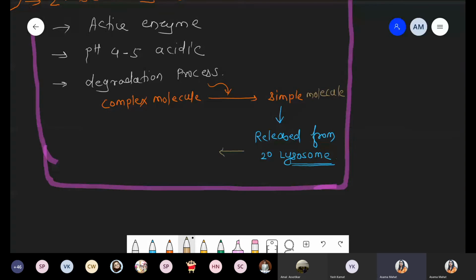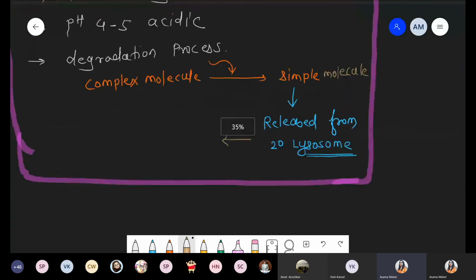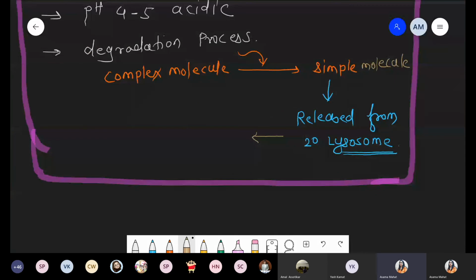After this release, if that material is useful, is this material important? For example, koi amino acid hoga, or any carbon, nitrogen, or for example proton or any ion. So that molecule again is used by the cell. So that released molecule from the secondary lysosome, if the molecule is useful, so that time the cell again uses that